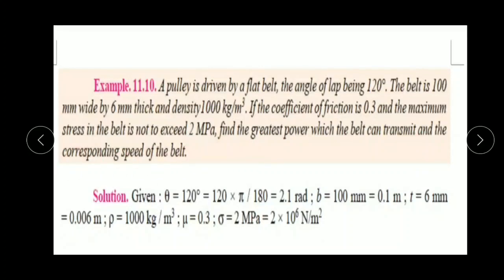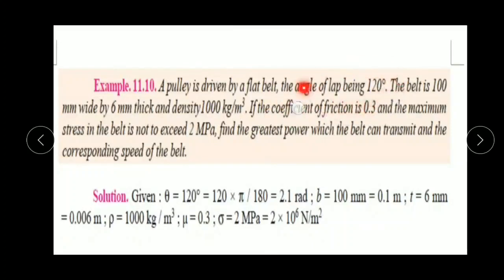In this question, two parameters are asked. One is the greatest power, that means we have to find out the maximum power, and the corresponding speed of the belt, the speed of the belt attaining the maximum power, for which one condition is there that we should discuss in this problem. Let's start by finding out what data are given.